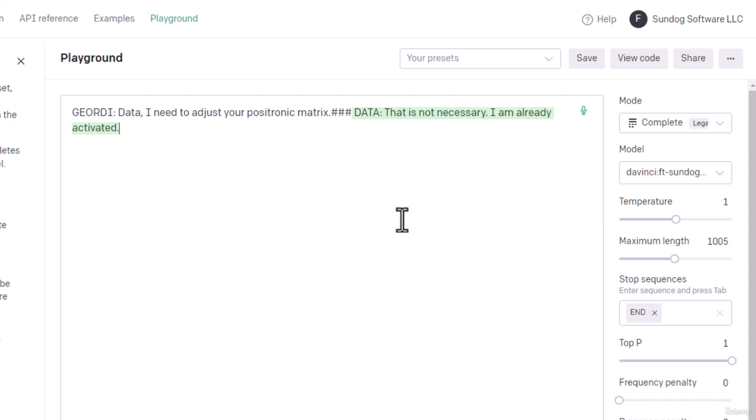"I am already activated." Notice, however, that it is talking like Data. It's saying "is not" instead of "isn't," and "I am" instead of "I'm." So it definitely learned that Data does not use contractions, which is pretty cool. Let's do one more just for fun.